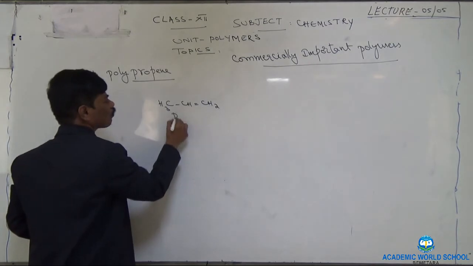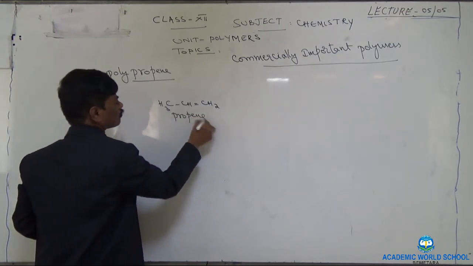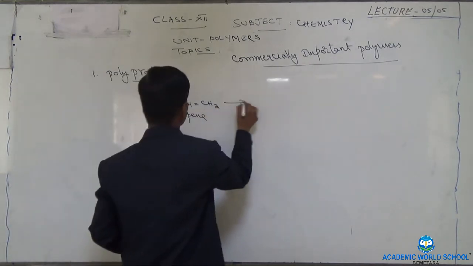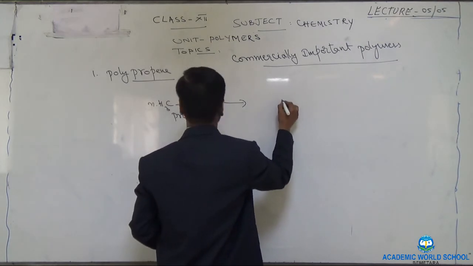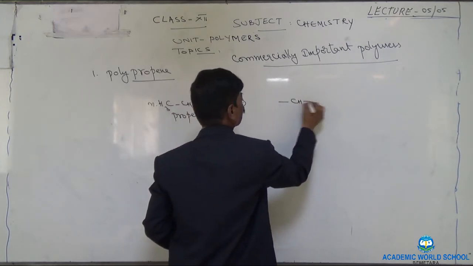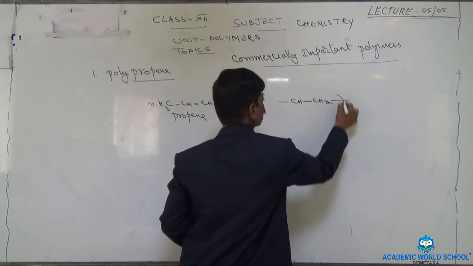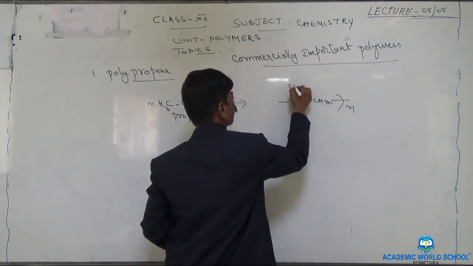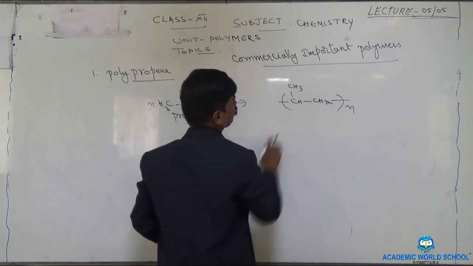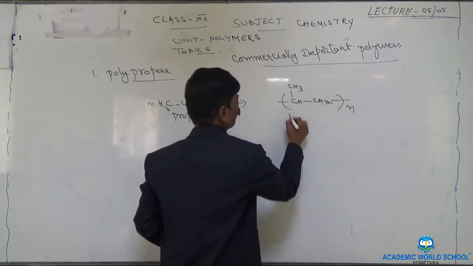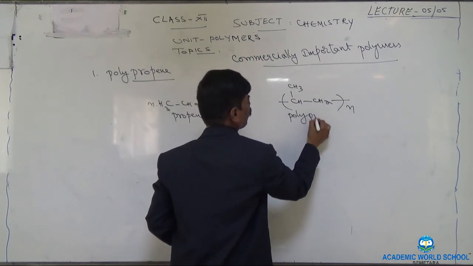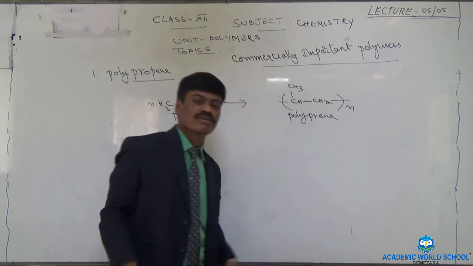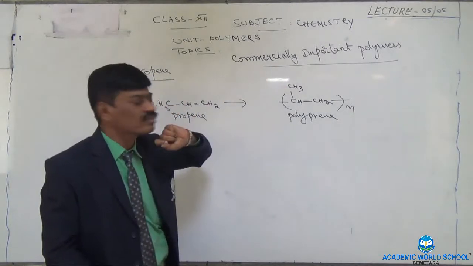This is nothing but propene, n number. When they undergo polymerization, you will get polypropene. Preparation is not given in your syllabus. Directly the structure and its importance is given.